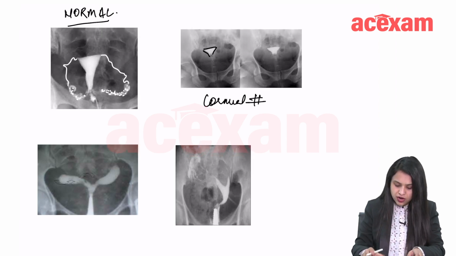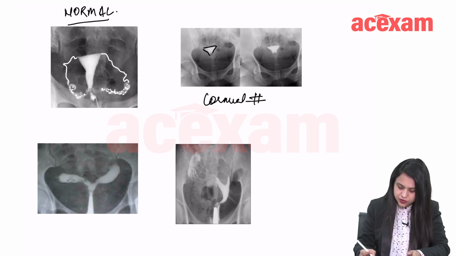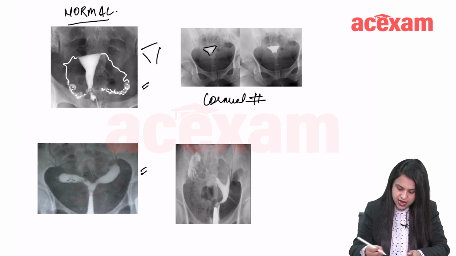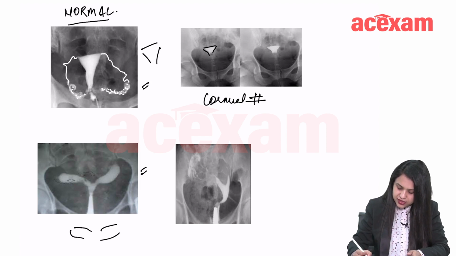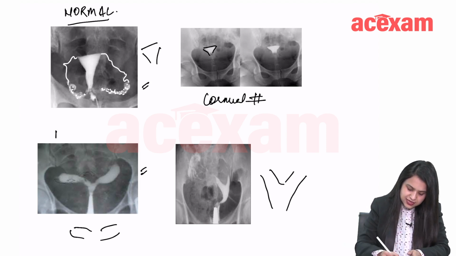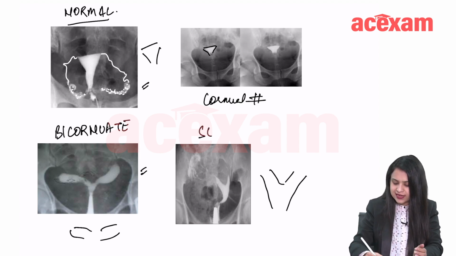Also, to cover other HSG-based questions, sometimes they give you something like this. If you can appreciate the difference between these two, there is a single uterine cavity here as opposed to two cavities here. And look at this diagram, this is how it looks. So this here is more likely a bicornuate uterus, and this is more likely septate.